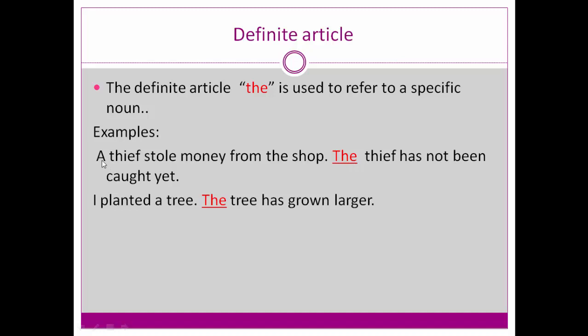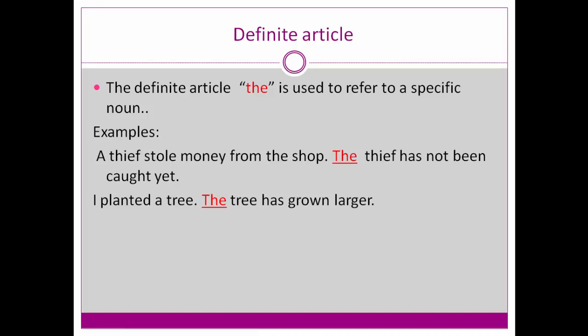But here we have used the indefinite article a, and here we have used the, which is the definite article. What is the difference? Understand this very carefully. Same noun, thief, but in one place we place a, the indefinite article, and here we place the, a definite article. Why is this different? We have to think here.